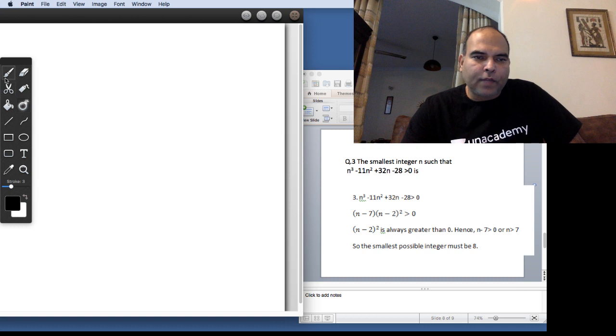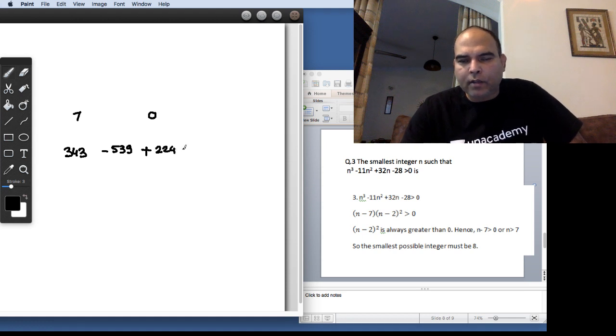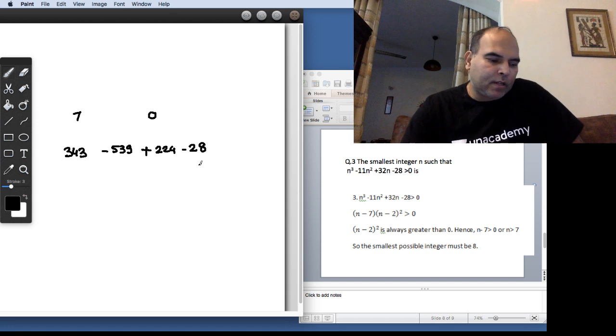So if you then check at n equals 7, you will get at n equals 7 the value is 0. So n cube will be 343. Minus 11n square will be 539. And inside the exam, doing this is dependent on how well you can actually manage your calculative speeds, because otherwise doing something like this will become too long for you.